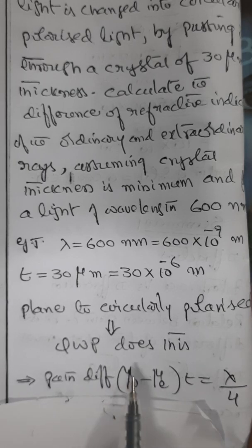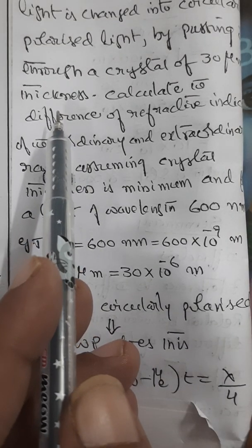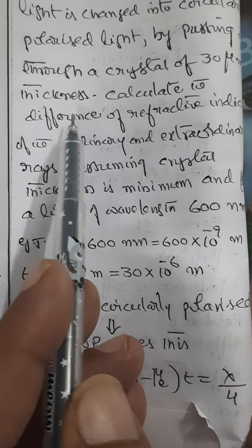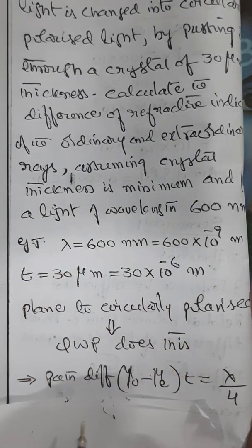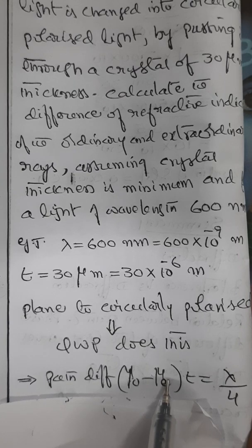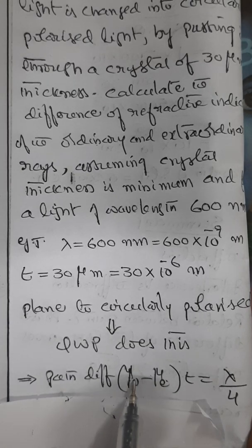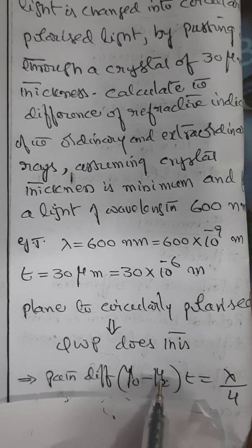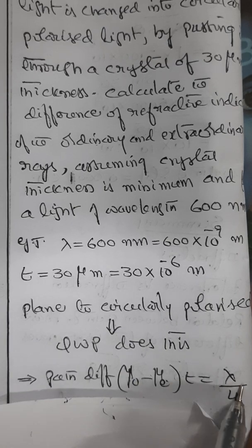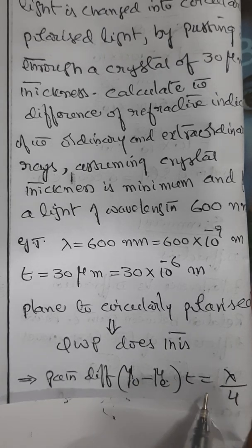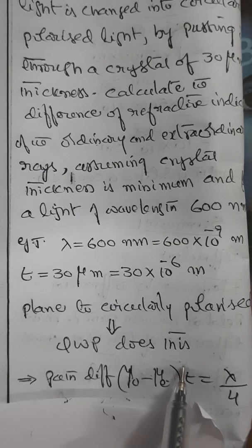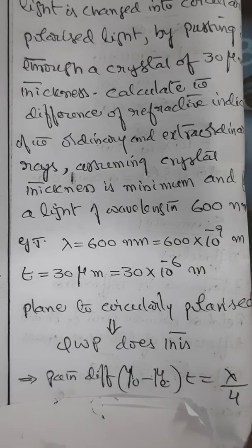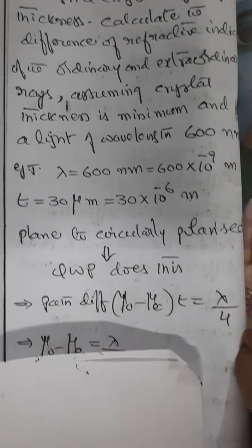In this, what do you have to calculate? We were asked to calculate the difference of refractive indices of ordinary and extraordinary rays. That is, mu O minus mu E is to be calculated. So keeping mu O minus mu E only on the left hand side, the rest we will put to the other side. Therefore, mu O minus mu E will become lambda by 4 into T.